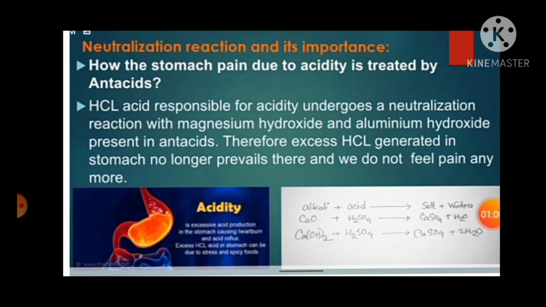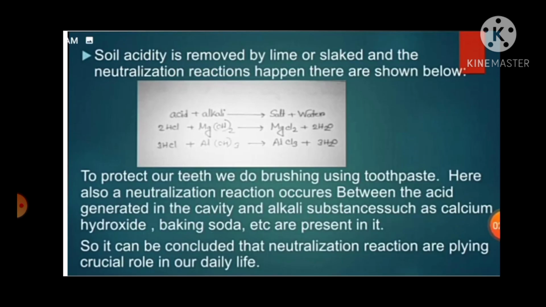Hydrochloric acid responsible for acidity undergoes a neutralization reaction with magnesium hydroxide and ammonium hydroxide present in antacid. Therefore, excess hydrochloric acid generated in the stomach no longer prevails there and we do not feel pain anymore. Soil acidity is removed by lime or slaked lime and neutralization reactions happen. They are shown below. 2 hydrochloric acid plus magnesium hydroxide produce magnesium chloride plus water. So it can be concluded that neutralization reactions play a crucial role in our daily life.